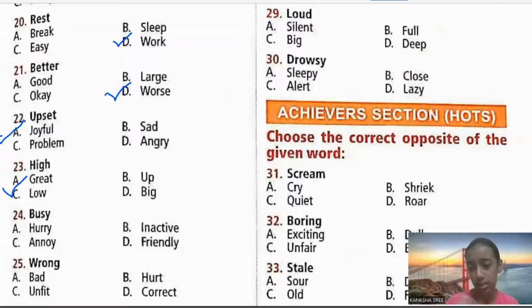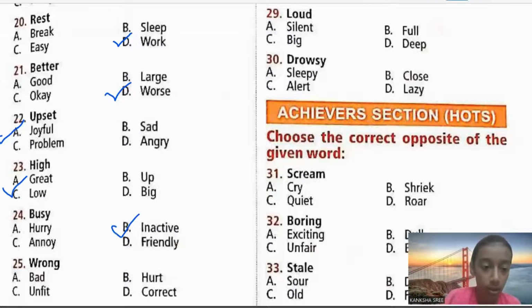Is it inactive? It's a doubt, so let's keep the inactive option aside. Is it annoy? Not at all. Is it friendly? No. Then what's your correct option? It's inactive, B. Yes.